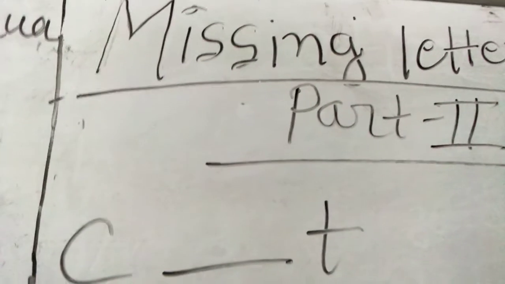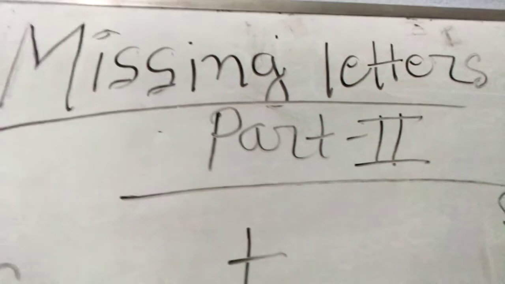Look at the board first. This is the missing letter part 2. Why is it part 2, babies? Because part 1 was already given in the previous class, so it's now part 2, and in this part we will have 10 more words.